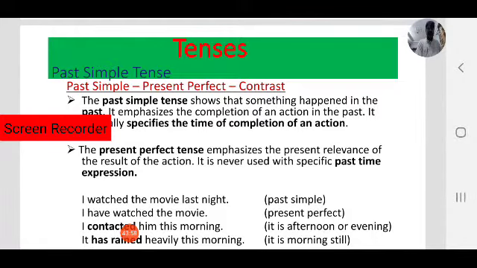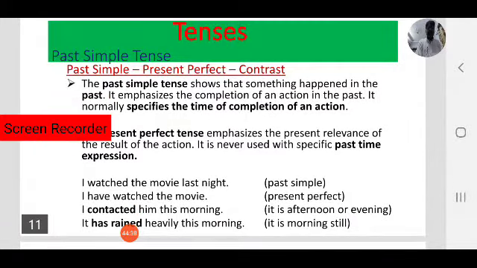For example, I watched the movie last night. Observe, I watched the movie last night. Example, last night. So that is past simple. So watched, observe the verb also. Watched, V2. I have watched the movie. Have watched. Here watched, that is V3. But here we didn't mention the time. That means the effect is still on me. I watched the movie last night, but I was haunted by the movies till now. It is still relevant to me. So that's why I used present perfect tense.